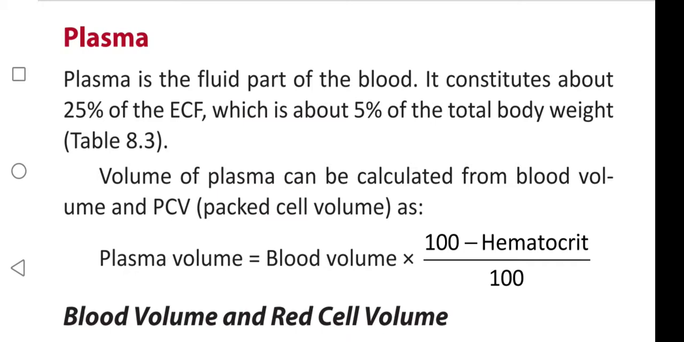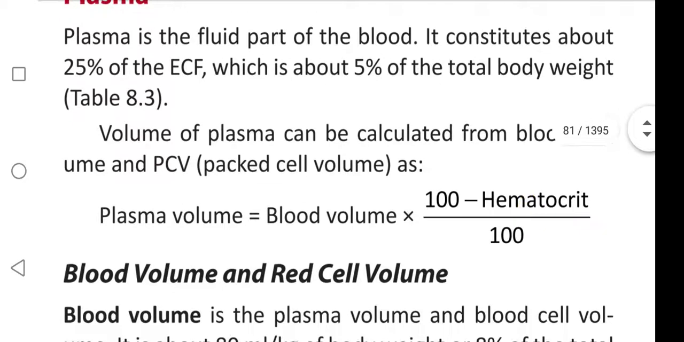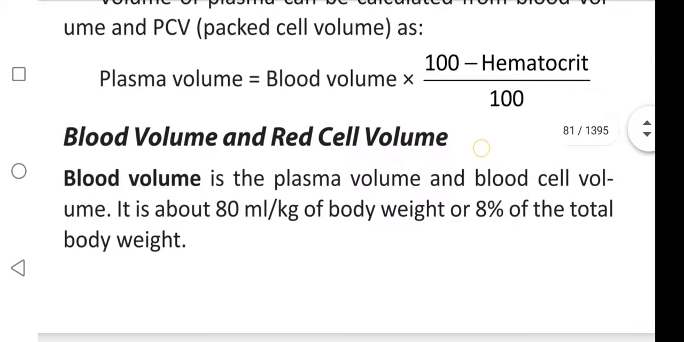Volume of plasma can be calculated from the blood volume and packed cell volume, that is hematocrit. Plasma volume is equal to blood volume into 100 minus hematocrit by 100. Blood volume and red cell volume. Blood volume is the plasma volume and red cell volume. It is about 80 ml per kg of body weight or 8% of the total body weight.